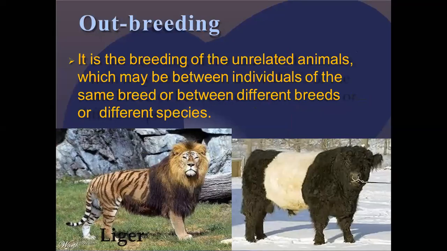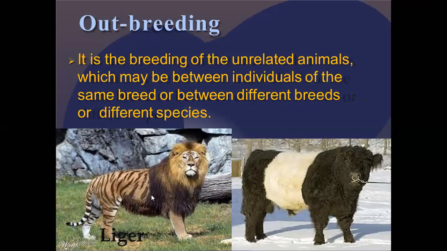Now we'll go for outbreeding. What exactly do we understand by the term outbreeding? Outbreeding is the breeding of unrelated animals, which may be between individuals of the same breed or between different breeds or different species. So we are taking unrelated animals, breeding them, and getting a new type of species. A different species has been developed. So that is called outbreeding.